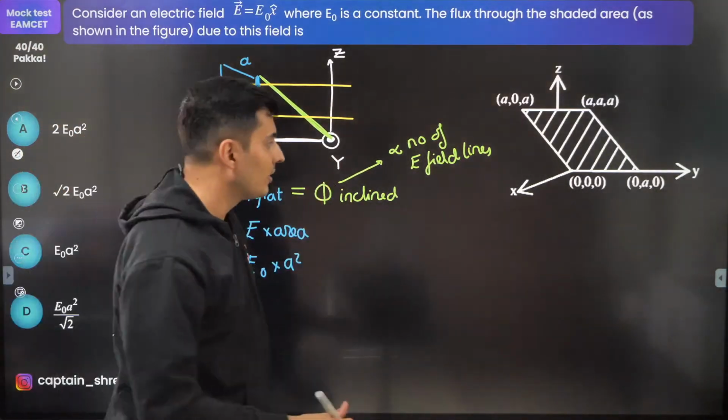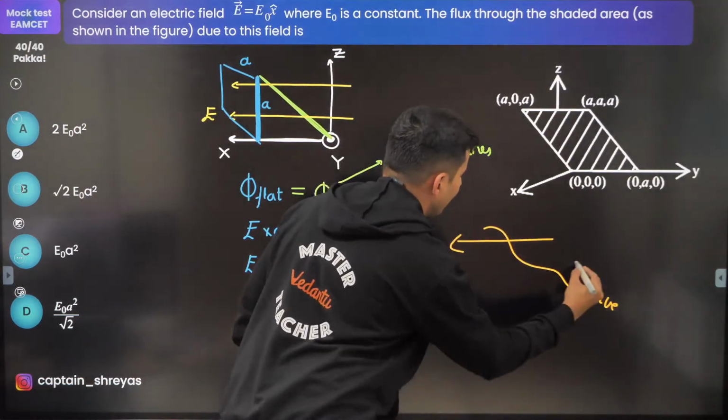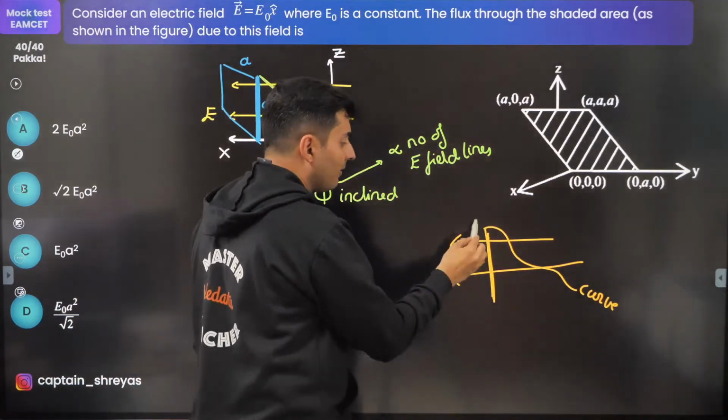But if you have solved this concept, whenever you have a curved area and there are field lines, the amount of flux through it is the same as the flux on a flat area.